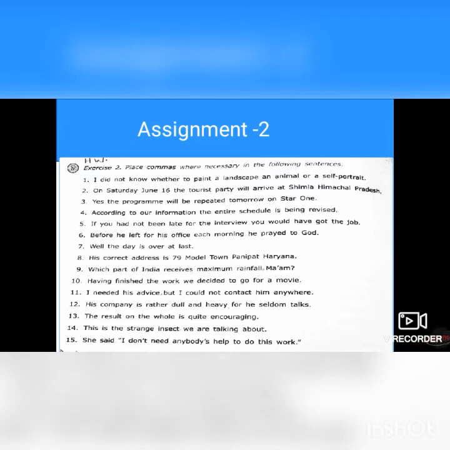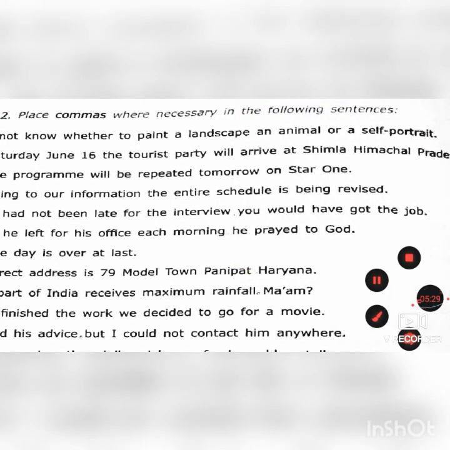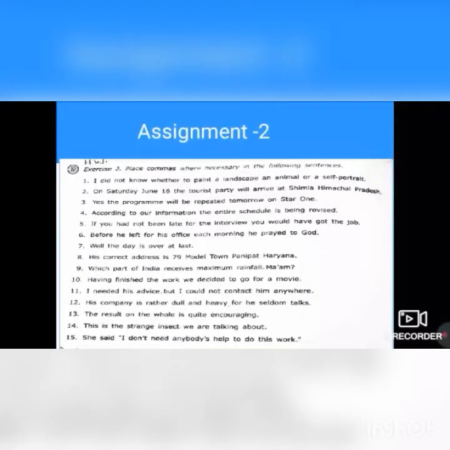Okay, children, I hope that you have understood about comma, full stop, exclamatory mark, and interrogatory marks also, right? So this is your assignment number 2. So you need to do this assignment. Here you have to place comma where necessary in the following sentences. Okay. Oh, children, I have forgotten to mention a main point about commas, right? That comma is always used after salutation in the letters. Okay, just like dear sir, dear friend, or a respected ma'am, or whatever. Okay.